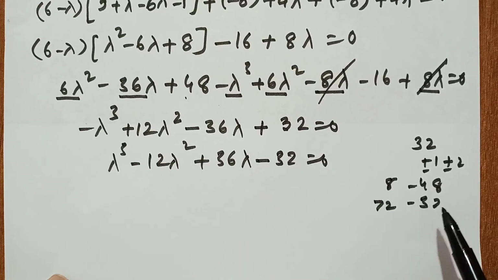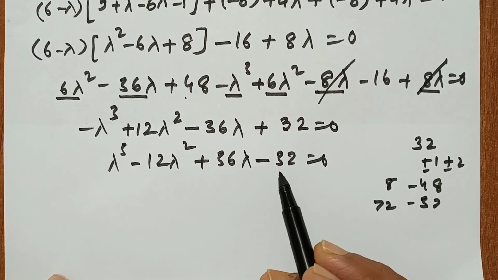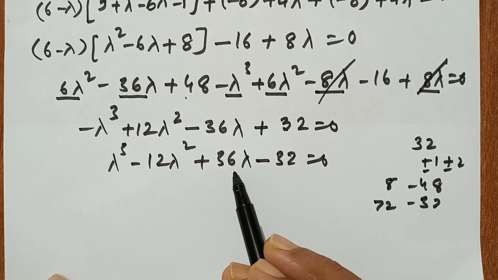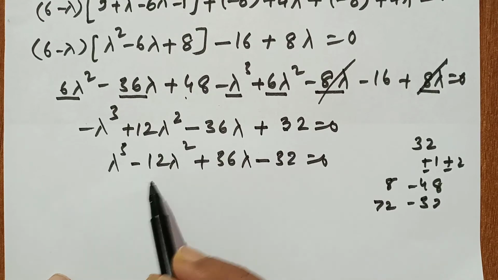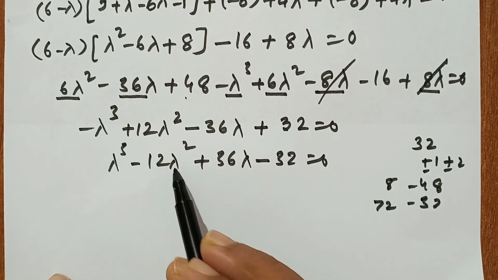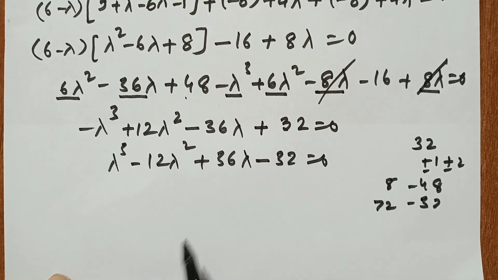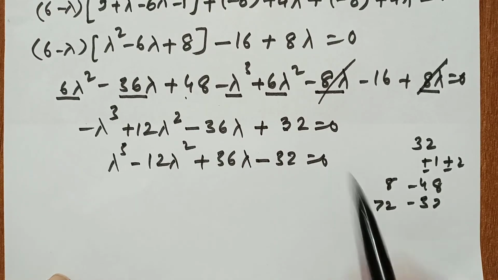If we put lambda equal to 2, this is 72 and this is 8. 72 plus 8 is 80, and here 48 and 32 is 80. So it means lambda equal to 2 is satisfied. This method is called the method of inspection.